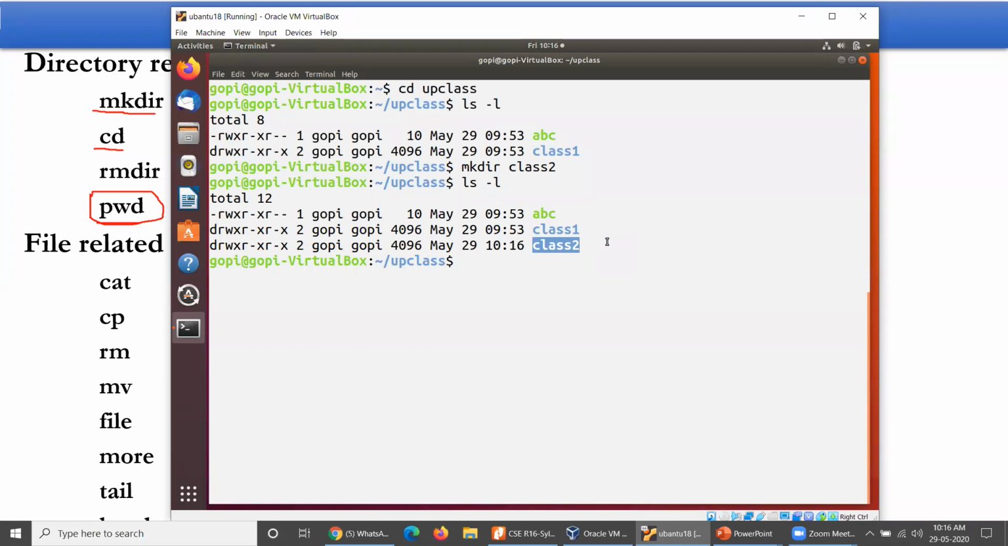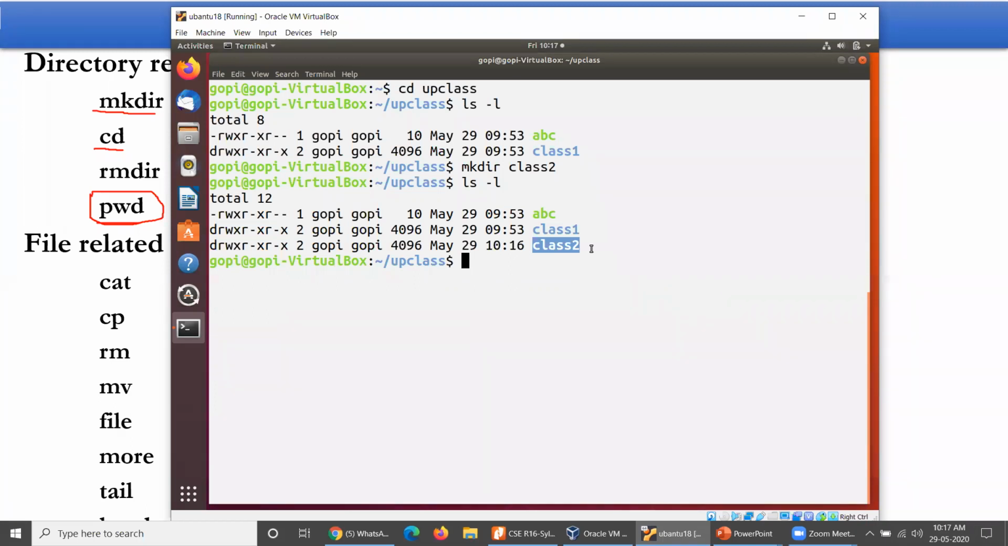After the completion of work with this particular directory, you think that this directory is no more required, because if you create any directory, approximately 4096 bytes, that is 4 kilobytes, are occupied. 4 kilobytes of memory is occupied by this directory, and it is no more required, so you want to delete, I mean remove, that particular directory permanently.